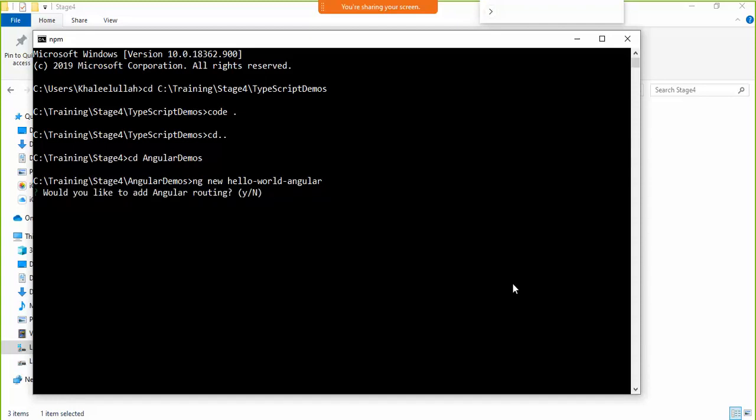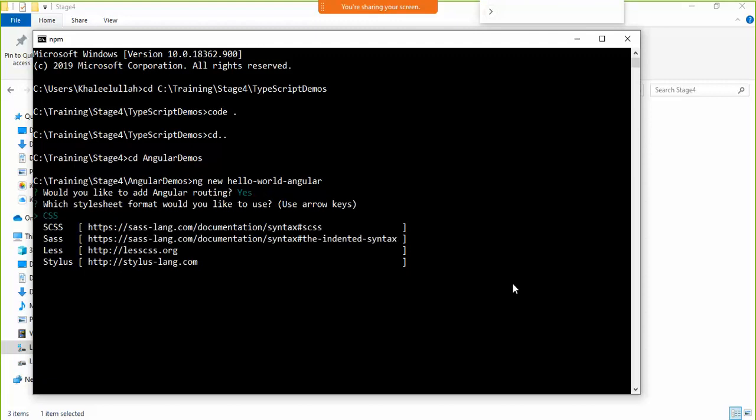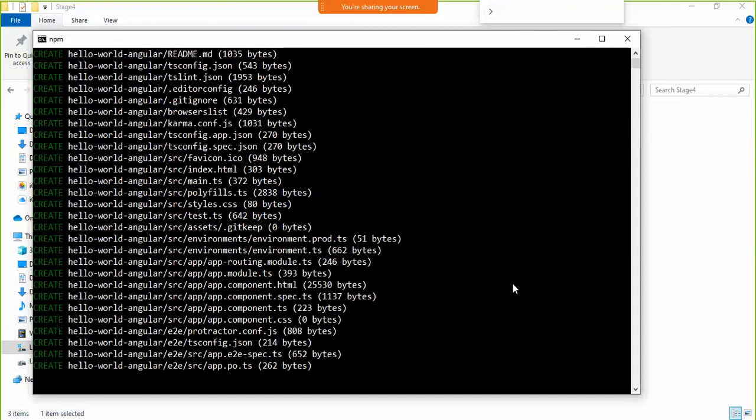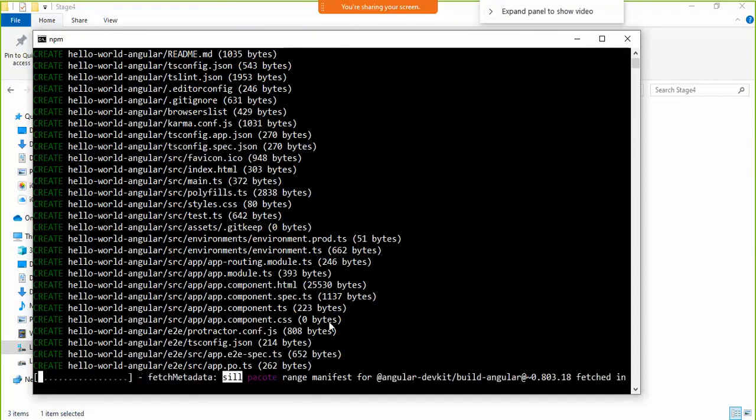Now it's asking me whether I want to allow routing in my project or not. Yes, I want routing, so I'll say yes. Fine. Then what kind of CSS am I writing? Am I writing plain CSS, or using any CSS preprocessors like SCSS, SASS and all? I'm not going to use anything, I'll simply say CSS. Now in order to create an Angular application, you're gonna need internet because it will install certain node packages. Fine.